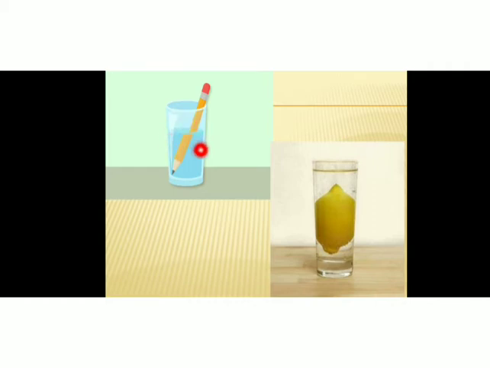But if you take this pencil out of the water, you will see that the pencil is not actually broken. It just appears to be broken. This is because of refraction, the bending of light when it passes from water to air.